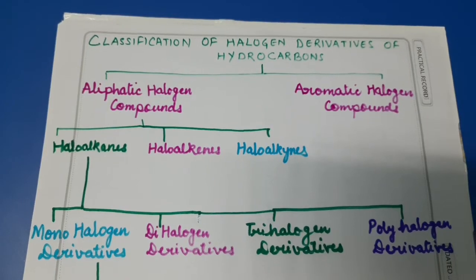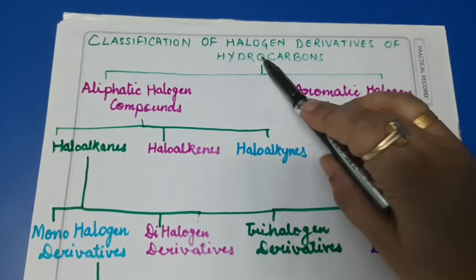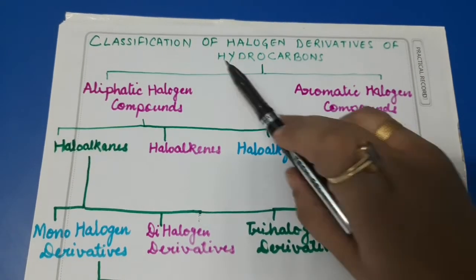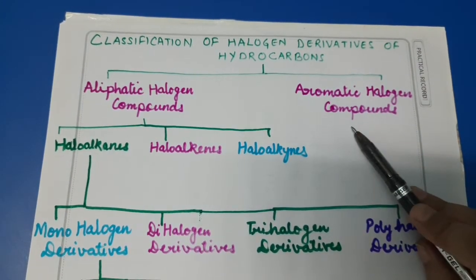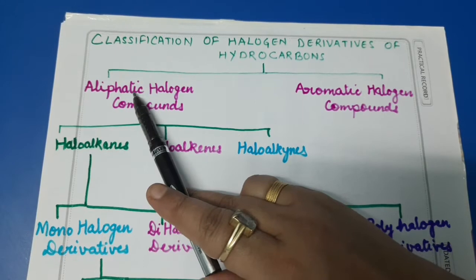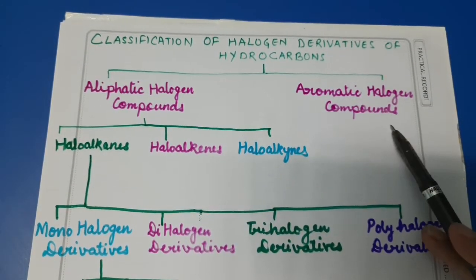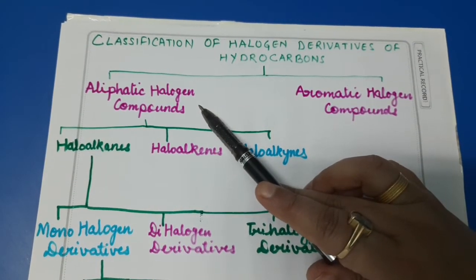Hello, my dear students. Today we are going to discuss the classification of halogen derivatives of hydrocarbons. Halogen derivatives of hydrocarbons, dear children, are of two types. First are known as aliphatic halogen compounds and second are known as aromatic halogen compounds. So we'll discuss aliphatic halogen compounds first of all.